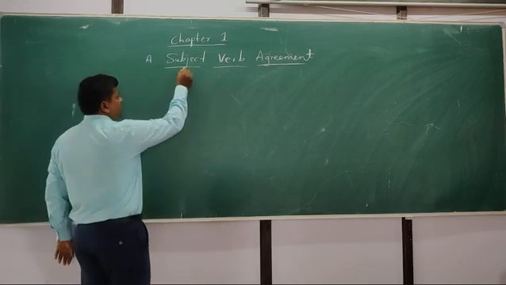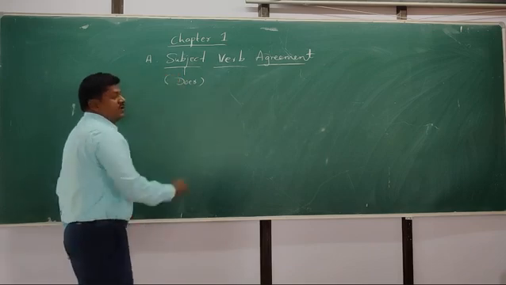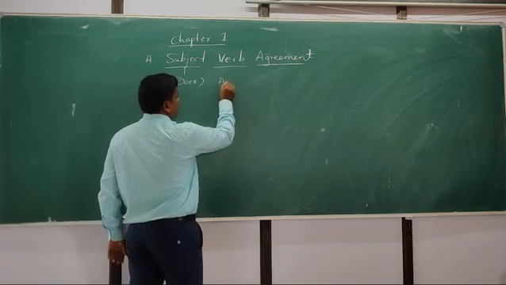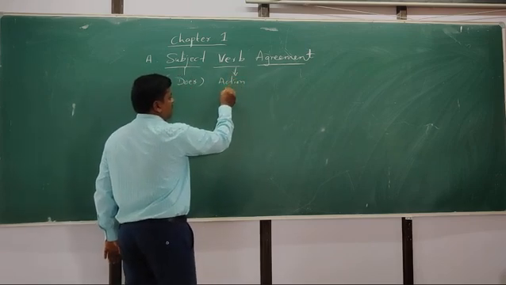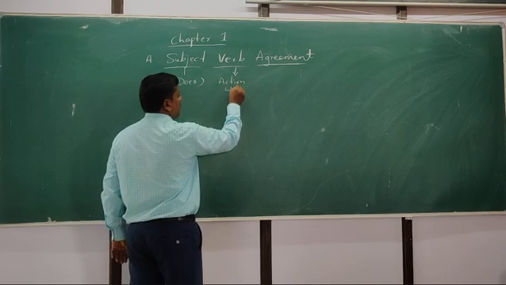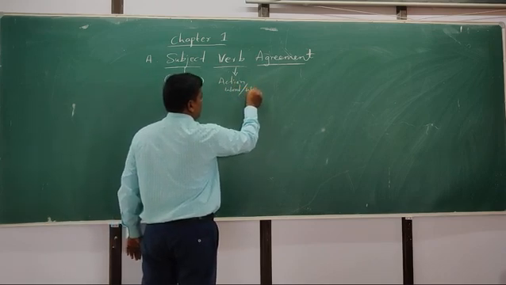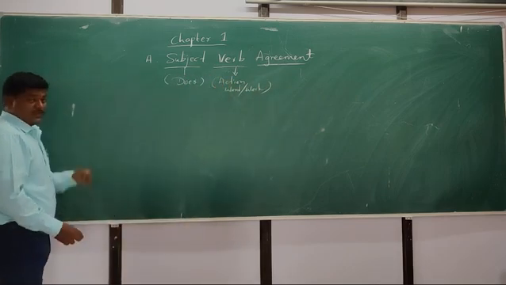So what is a subject? A subject is nothing but the doer of the action, and the verb is the action word. Verb means the action word or work. There are many subjects.